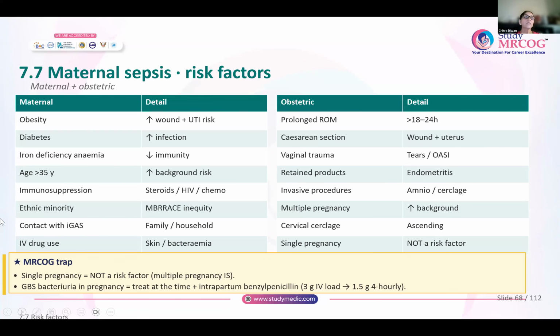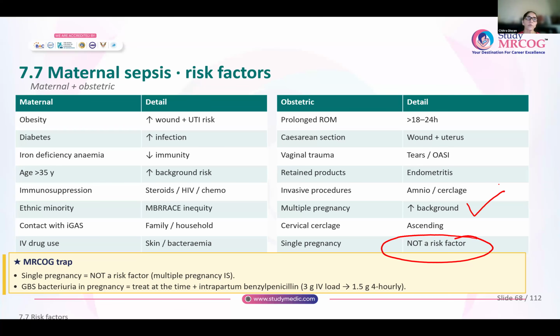Multiple pregnancy, increased background risk of infection. Any woman undergoing a cervical cerclage, there is a risk of ascending infection. Okay. Single pregnancy, remember, is not a risk factor. Multiple pregnancy is a risk factor, but a singleton pregnancy is not an increased risk factor for developing maternal sepsis.